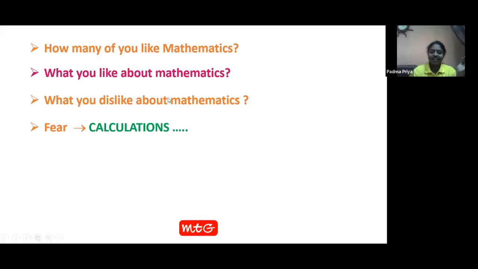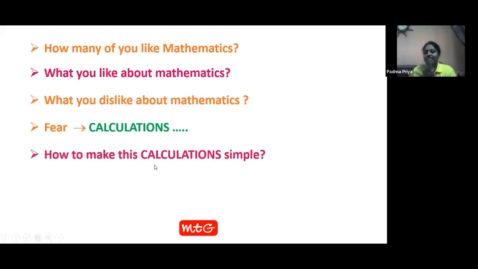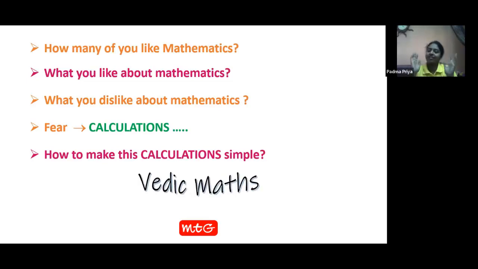Fine. Now, how will this fear of calculations be solved? That is our major question. So how can we make these calculations easy? The only way that can be done is Vedic maths. This is the only magic that we have which can make all our calculations simpler. When the calculations are simpler, automatically the problem solving becomes interesting and you can solve more problems in less time. Usually our Olympiad says that you need more accuracy in less time.